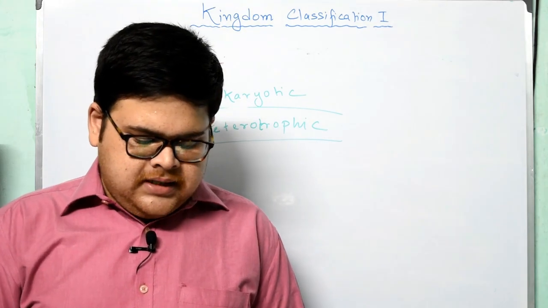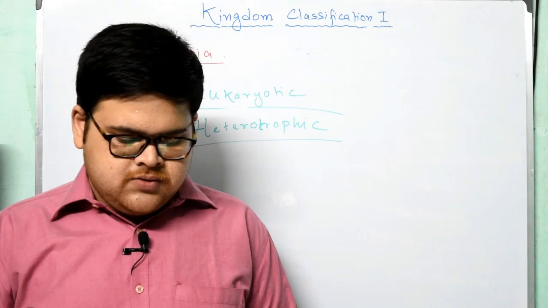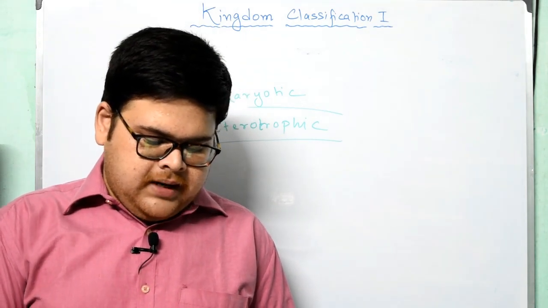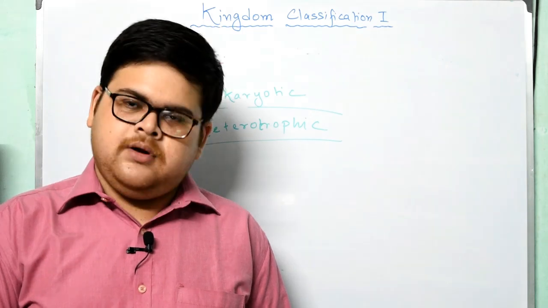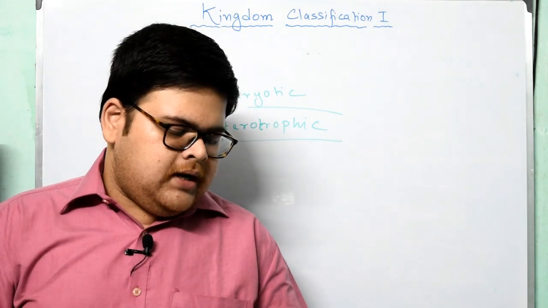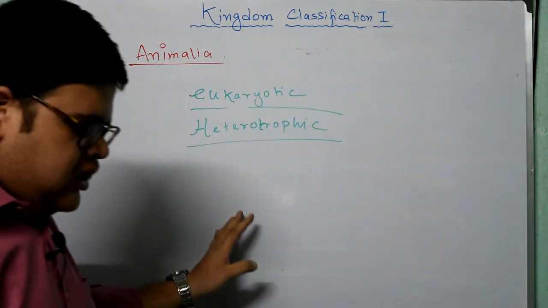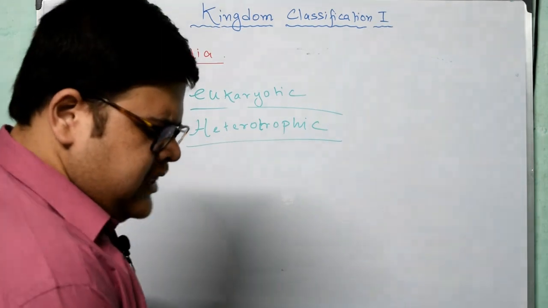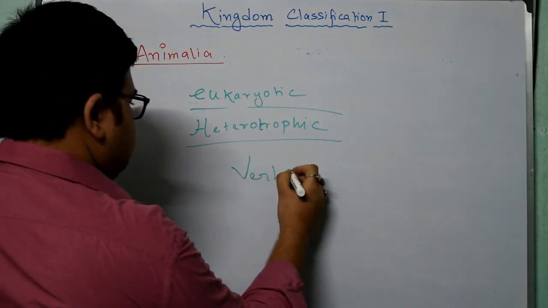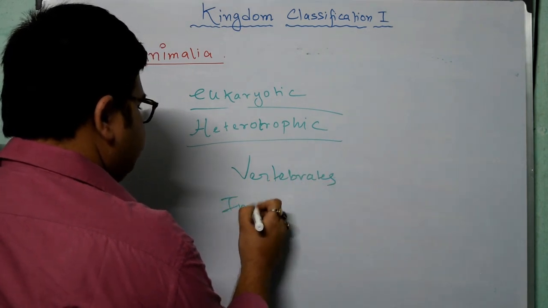Animals are divided into two groups: invertebrates without a backbone and vertebrates with a backbone. We will learn about the further classification of kingdom Animalia in our next chapter, kingdom classification part 2. So this is just a gist. They are classified under vertebrates and invertebrates.